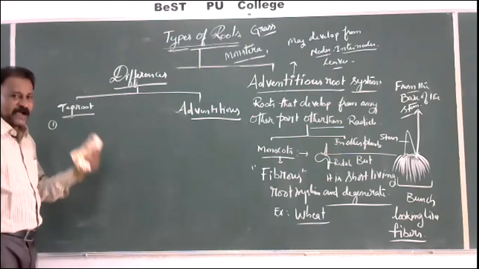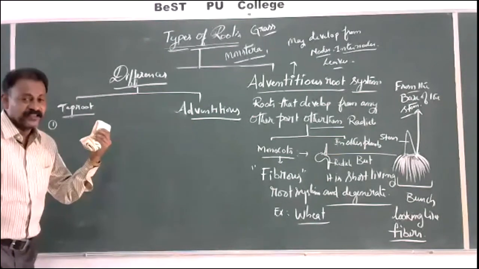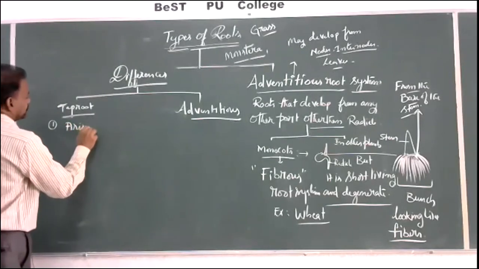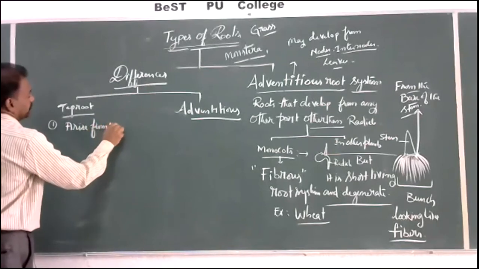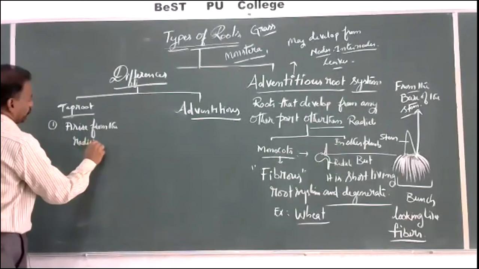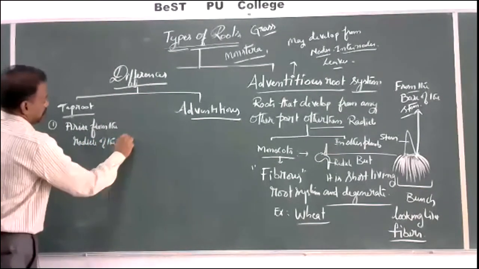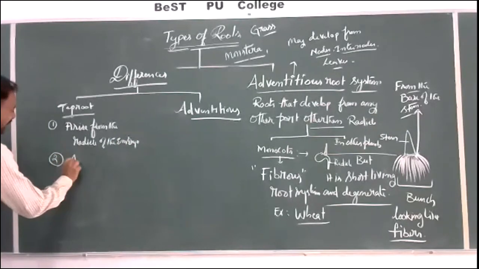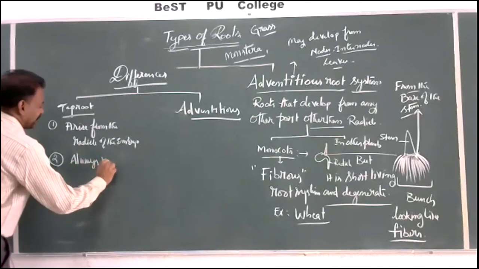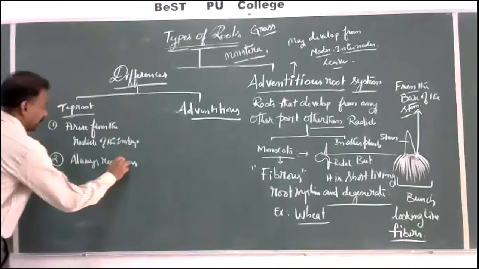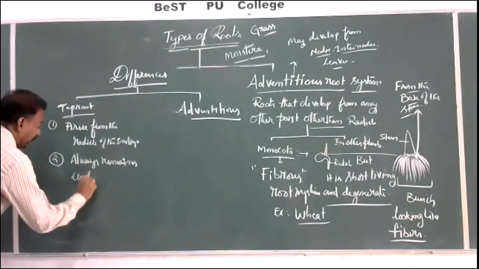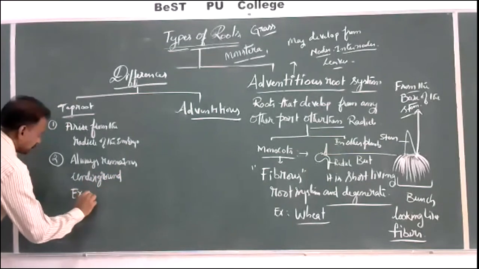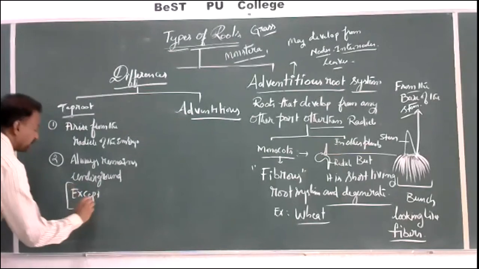First, a taproot arises from the radicle of the embryo, which means the seed. It always remains underground, below the soil, except respiratory roots.